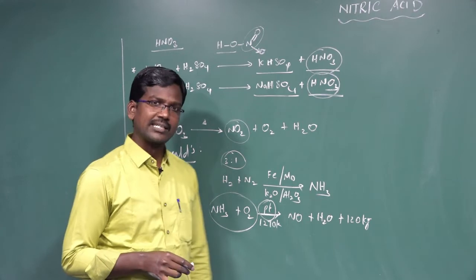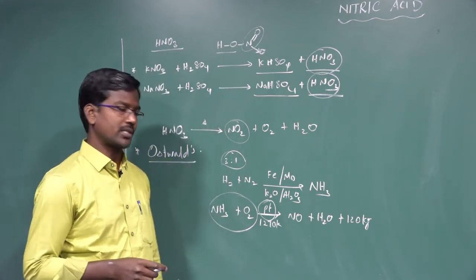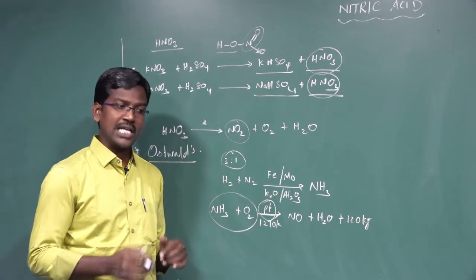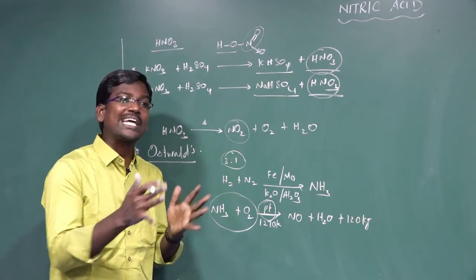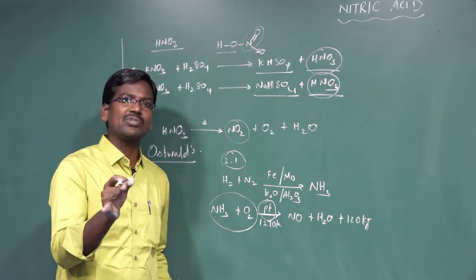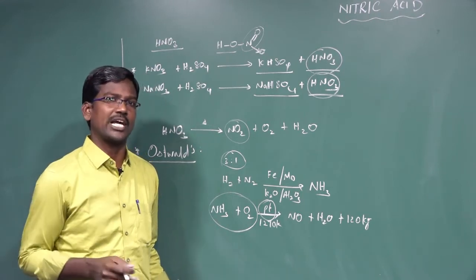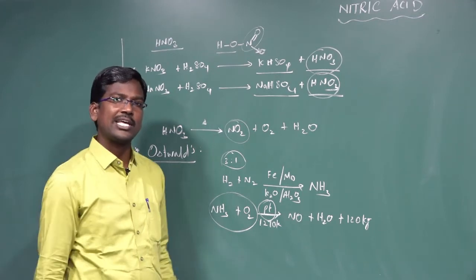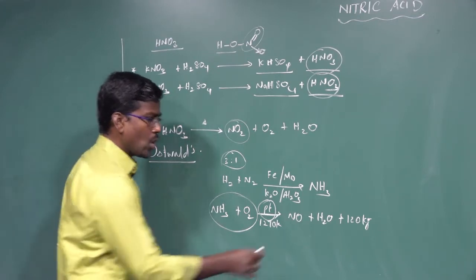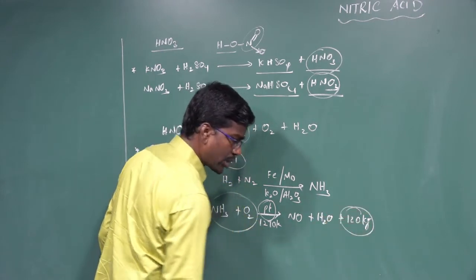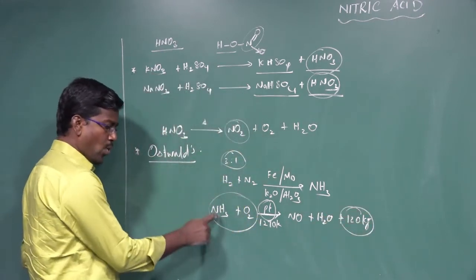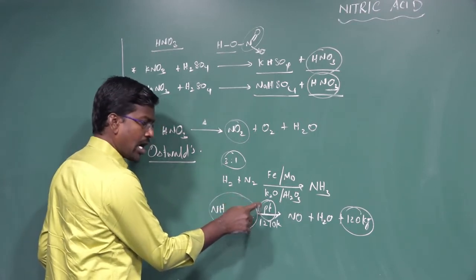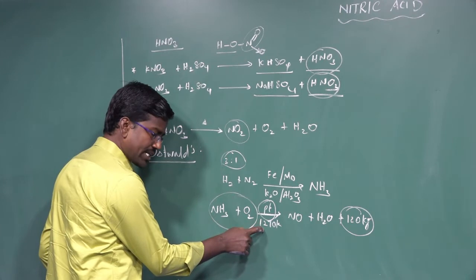There are two types of reactions: one is exothermic and another is endothermic. What is the meaning of exothermic reaction? What is the meaning of endothermic reaction? In an endothermic reaction, heat energy is required, and absorption of heat energy occurs. A chemical reaction in which heat energy is liberated to the surroundings is known as an exothermic reaction. In this exothermic reaction, 120 kilojoules of heat energy is liberated. So ammonia is catalytically oxidized in the presence of platinum wire, heated to 1270 Kelvin.